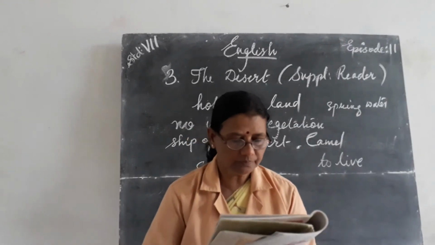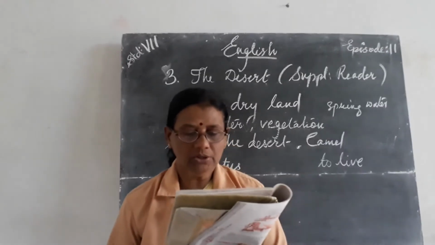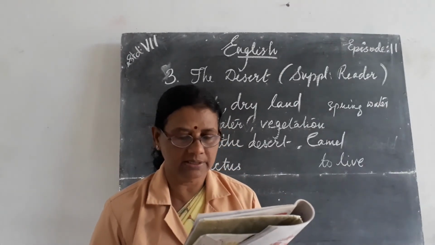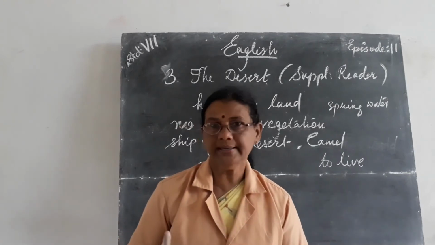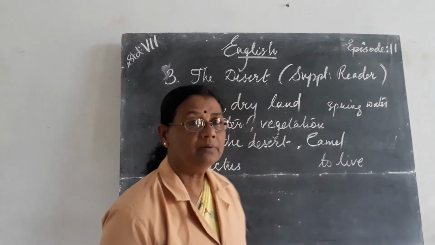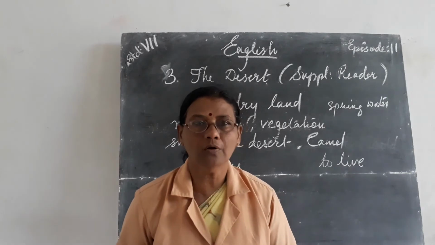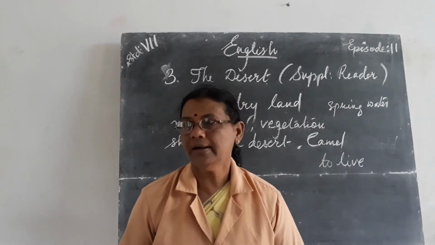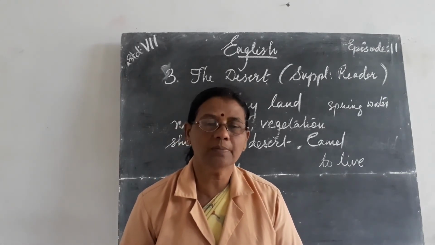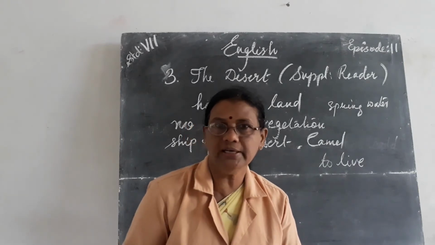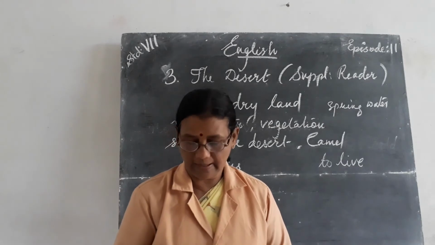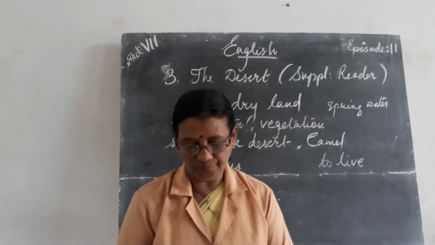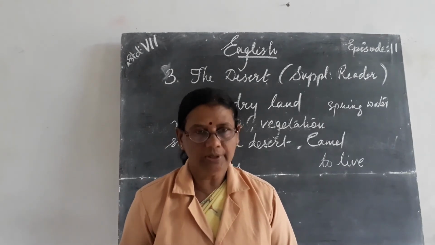Understood? The camel, probably known as the sheep of the desert, can drink a lot of water at one time. So at one time itself, camel drinks more quantity of water. Understood? So drinking more quantity of water at one time means it can store that quantity of water in its body. Isn't it? Camels can do without water for days together.